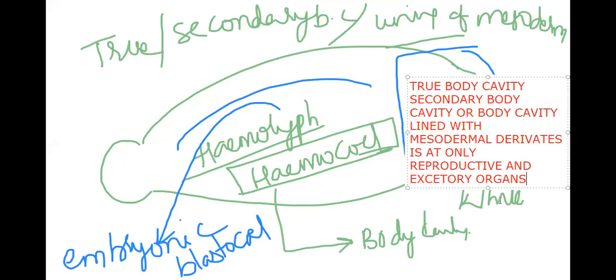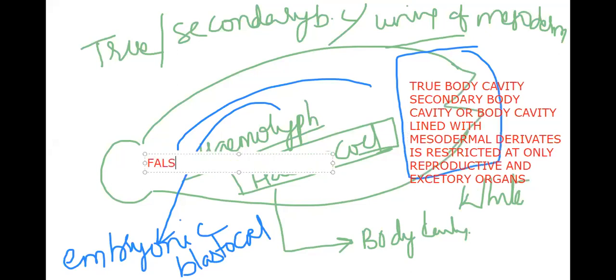True body cavity, or secondary body cavity, or body cavity lined with the mesodermal derivatives, nothing but peritoneum, is restricted to only reproductive and excretory organs. Only reproductive and excretory organs. What about the remaining body cavity? The remaining body cavity is false body cavity.